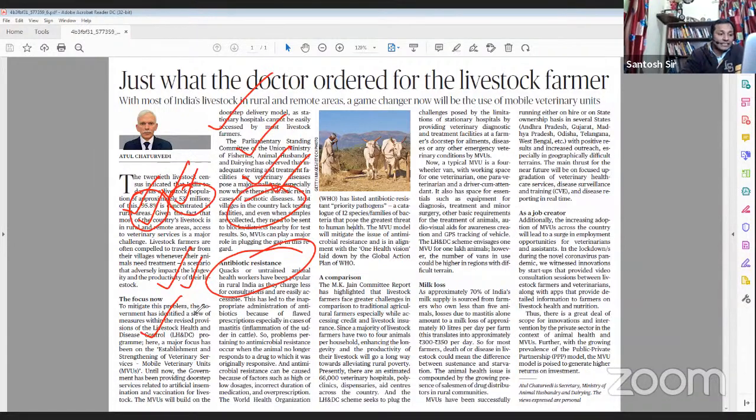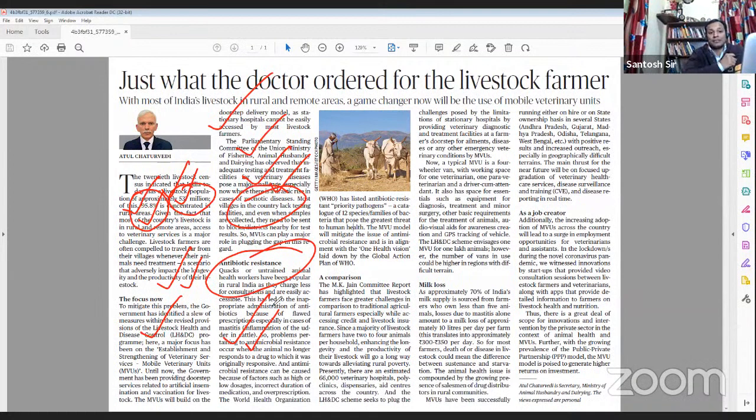And the biggest reason the article gives for the spread of antimicrobial resistance among livestock is the misuse of antibiotics: increased doses, irrational use, unscientific use of antibiotics in the livestock sector.